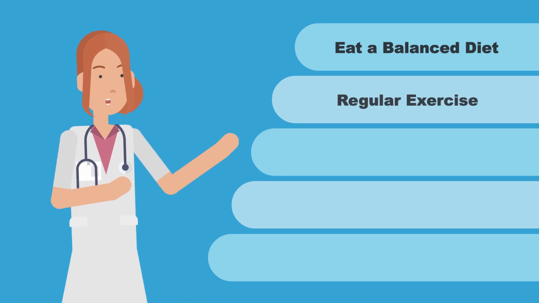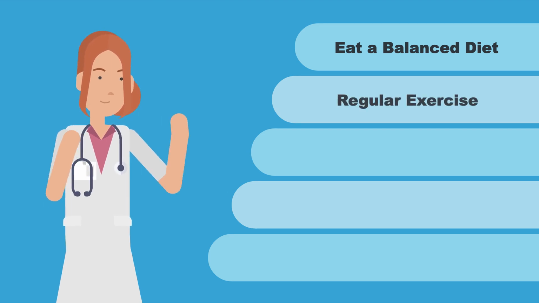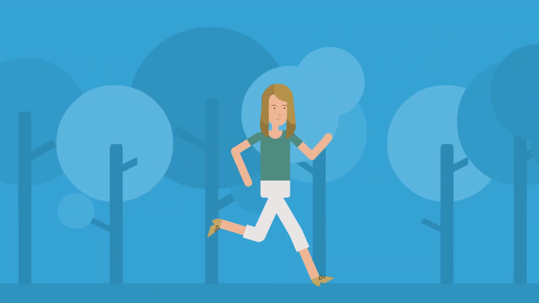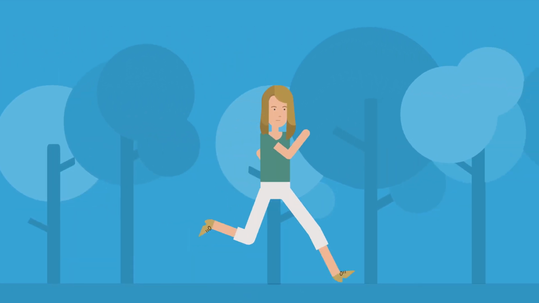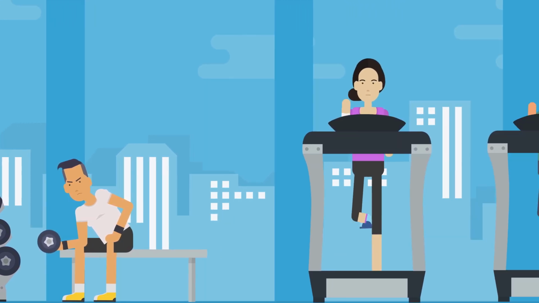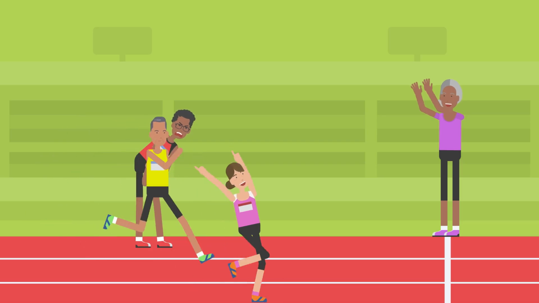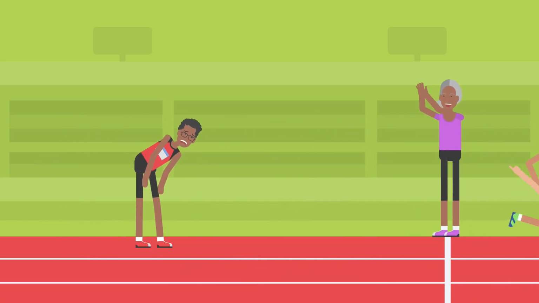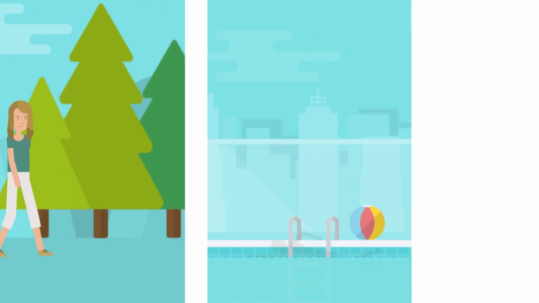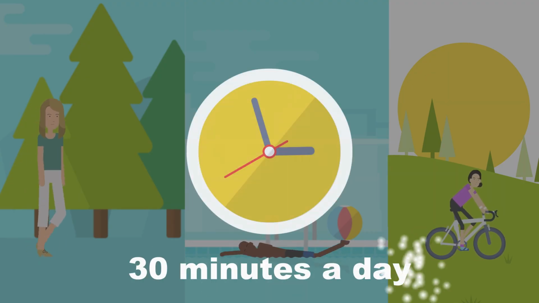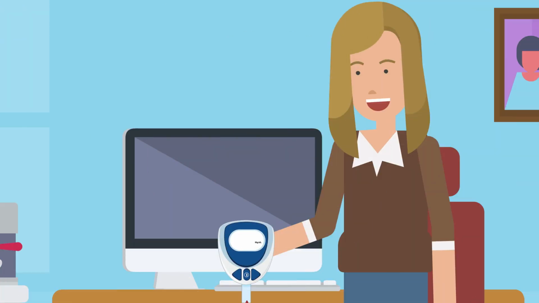2. Regular exercise. Next, exercise is super important. The more active we are, the better our body can use insulin. We don't need to run marathons to make a difference. Simple activities like walking, swimming, or cycling for 30 minutes a day can significantly improve our blood sugar control.